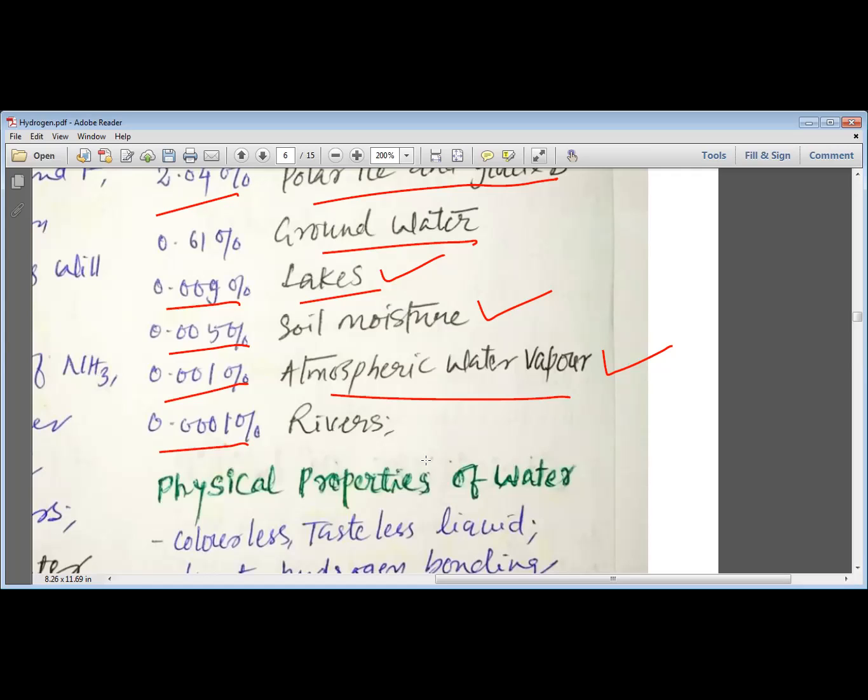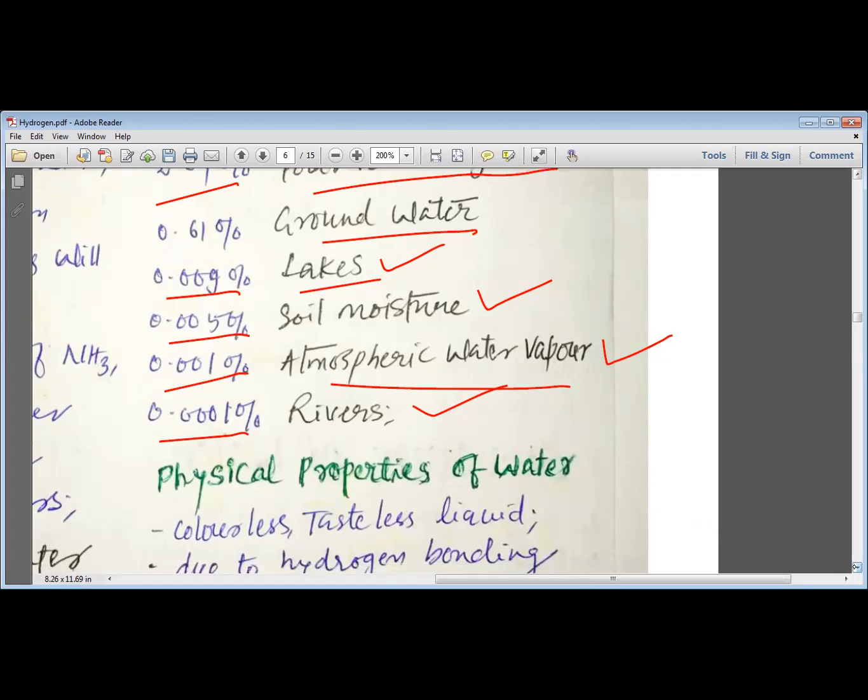And 0.0001% of water is present in the rivers. So whatever water we can see in the rivers is a very small quantity of water.